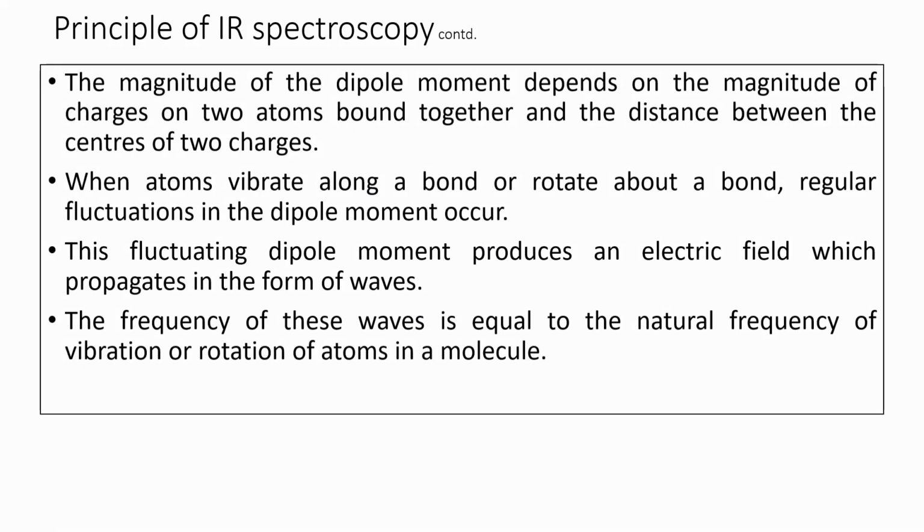The magnitude of the dipole moment depends on the magnitude of the charges on two atoms. So, in this case it depends on the charges on hydrogen and chlorine, these atoms which are bound together, and the distance between the centers of the two charges. When atoms vibrate along a bond or rotate about a bond, regular fluctuations in the dipole moment occur. And because of this fluctuating dipole moment, there is production of electric field which propagates in the form of waves.